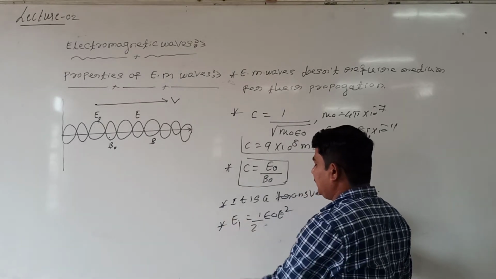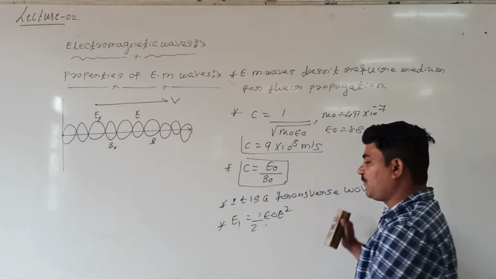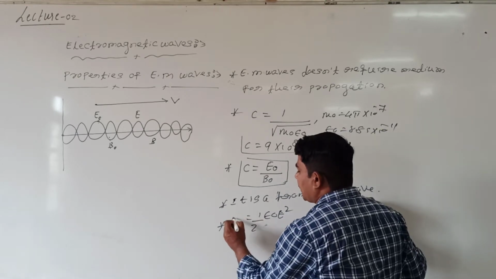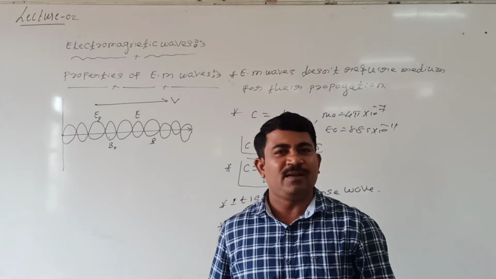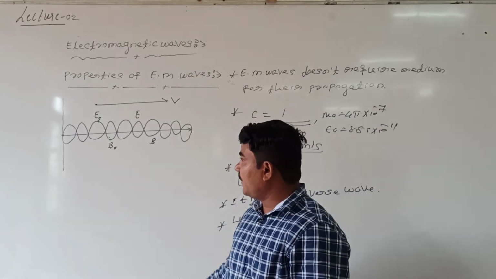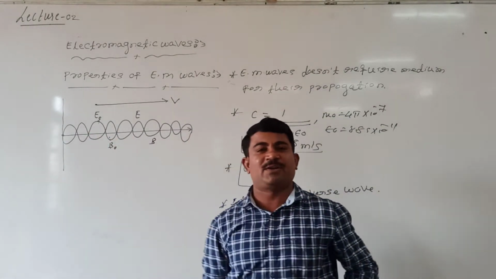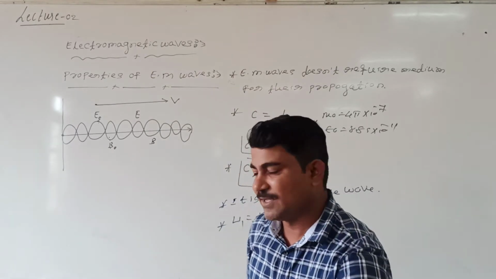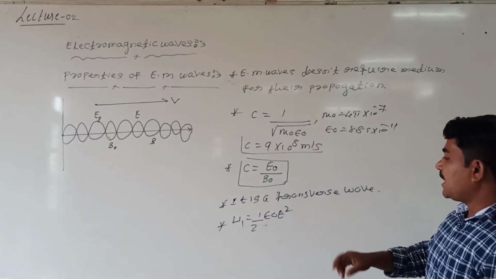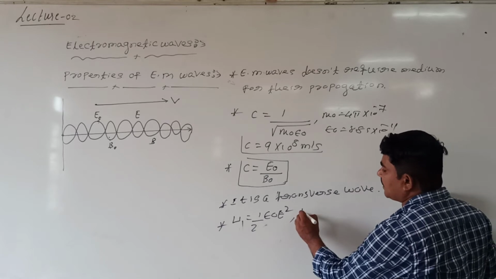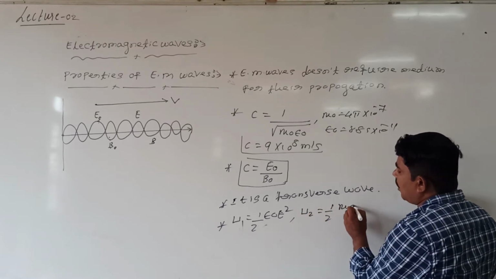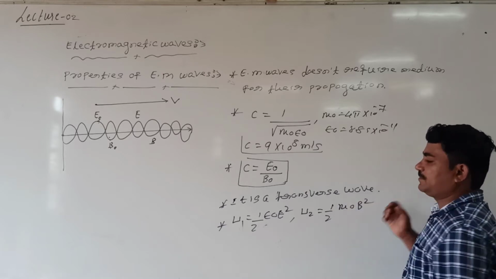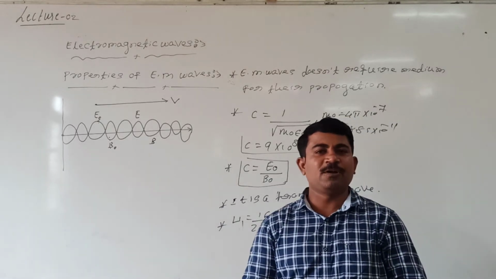For my convenience, I will call the energy stored by the electric field U1. Here two components are available: one we call the electric field, the second the magnetic field. Then the energy stored by the magnetic field is half into one upon mu naught into B square, that is, B square by 2 mu naught.